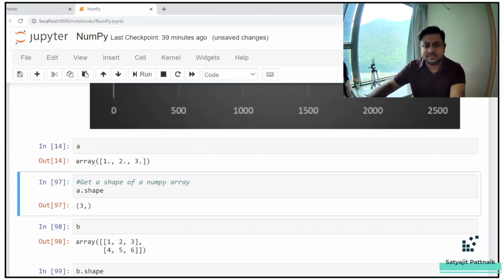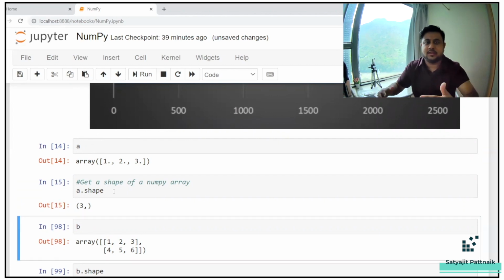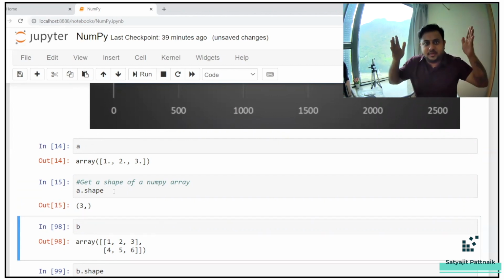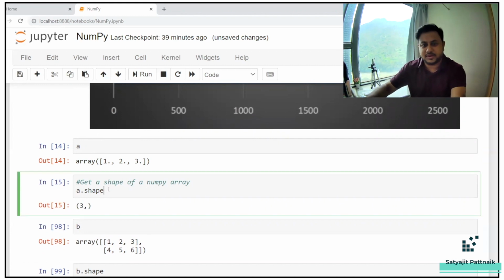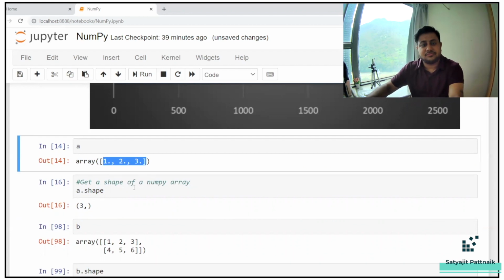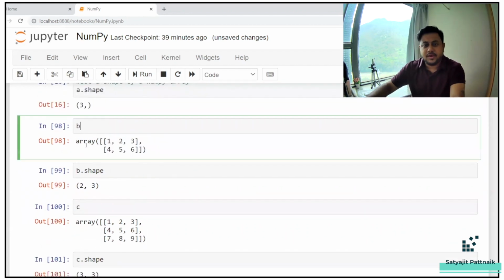Now, if I print A, this is how my A looks like, an array. How to get the shape of an array? Shape means how many rows and how many columns, right? I cannot show you the figures, but shape will give you an idea about your number of rows and number of columns, how big and how large it is. So if I run this, it's 3 comma something. That means we have 3 elements here. Now if I run B, the shape is 2 comma 3.